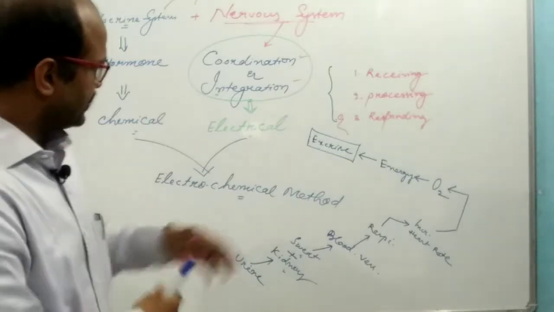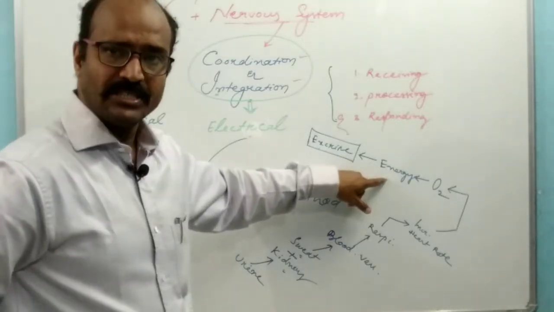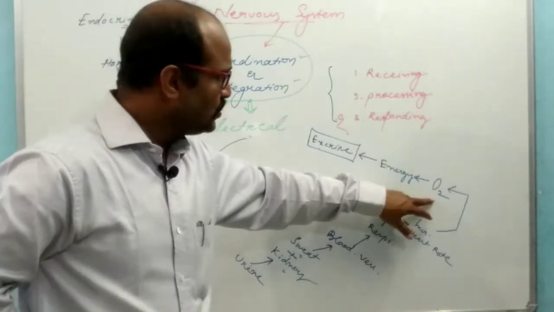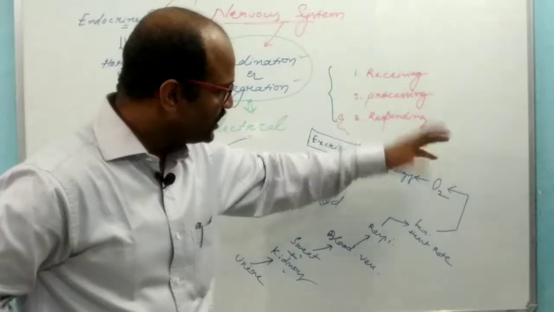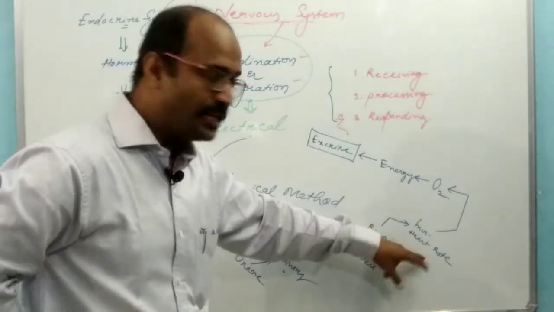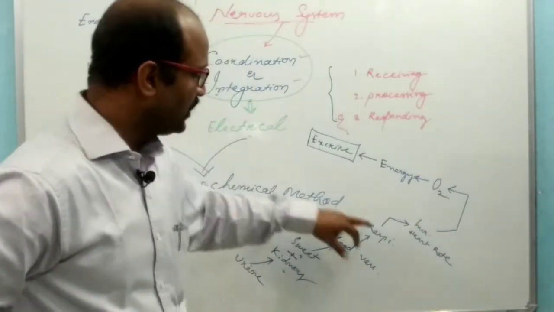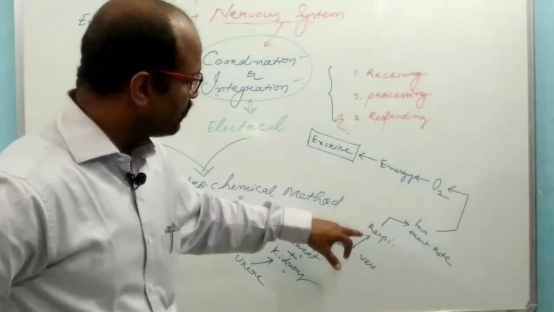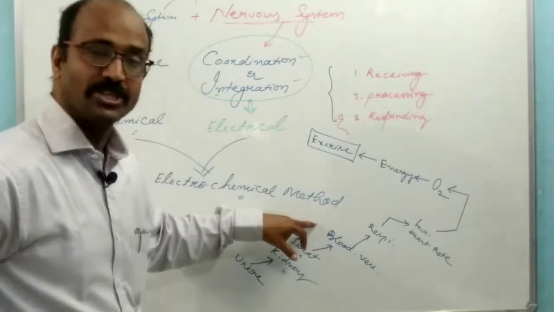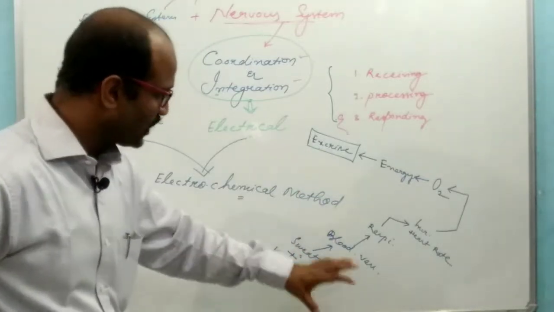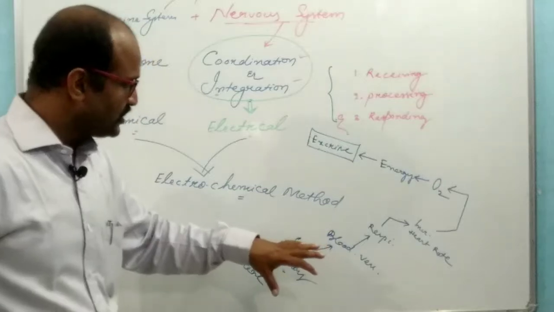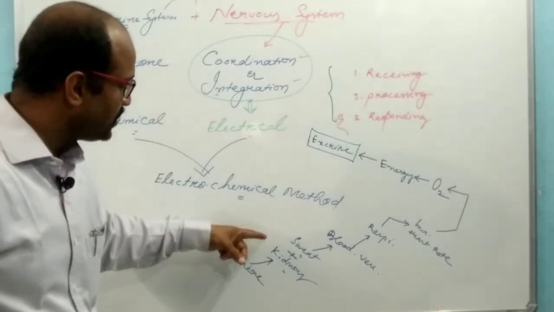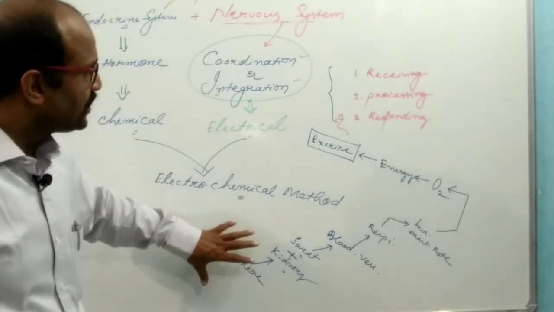So physical exercise needs more energy, which needs more oxygen, which needs an increase in heart rate, which needs an increase in the rate of respiration, which needs blood circulation, which creates sweating or the formation of urine.